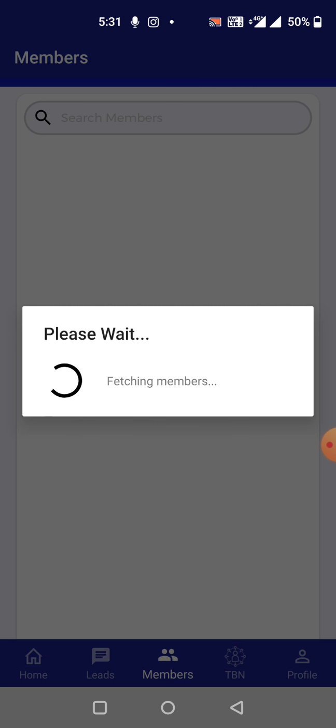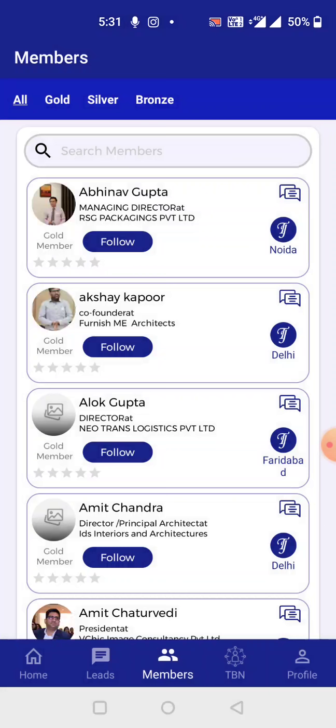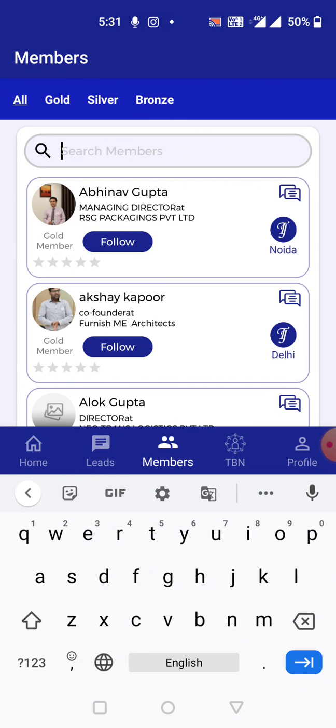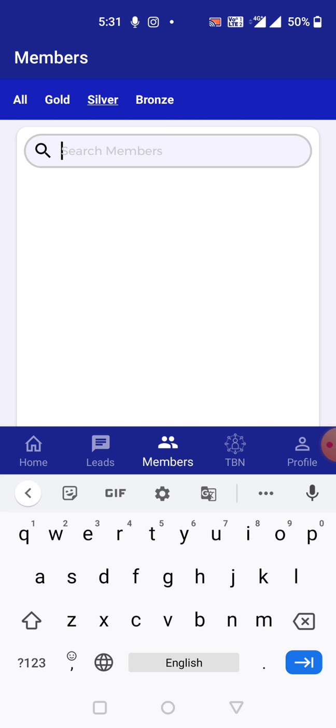Then that's again the members section as usual, wherein you will see the list of all the members in the Tajurba family. Please note that you can see the members from your category: if you're a gold member, then from gold and below. If you're a platinum member, then platinum and below. If you're a silver member, then silver and below.